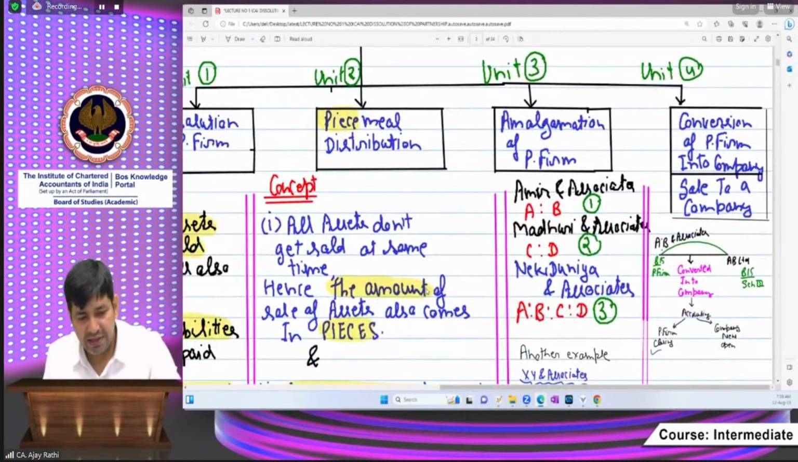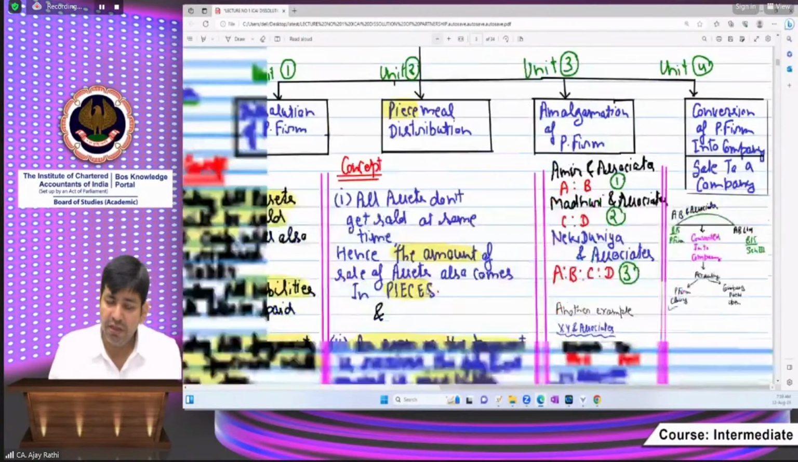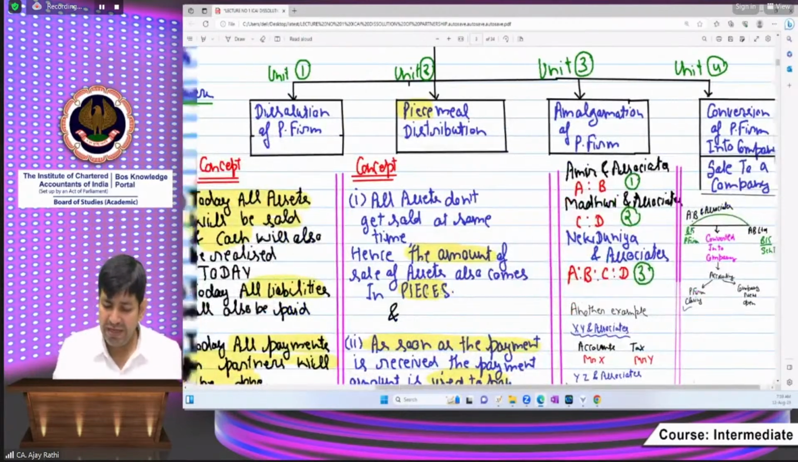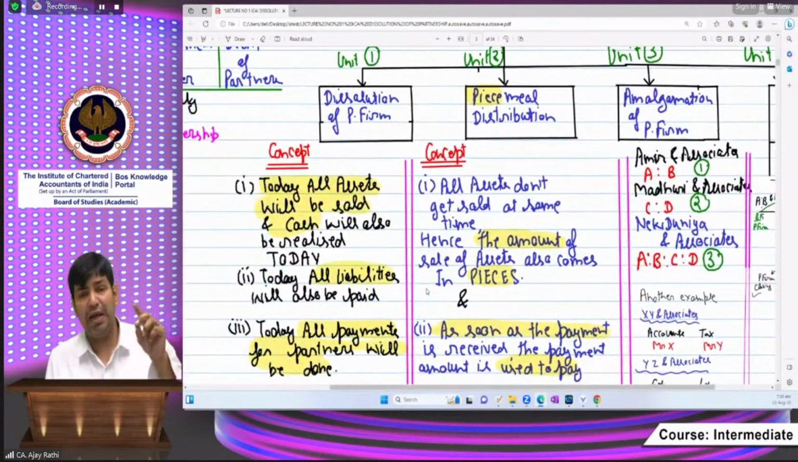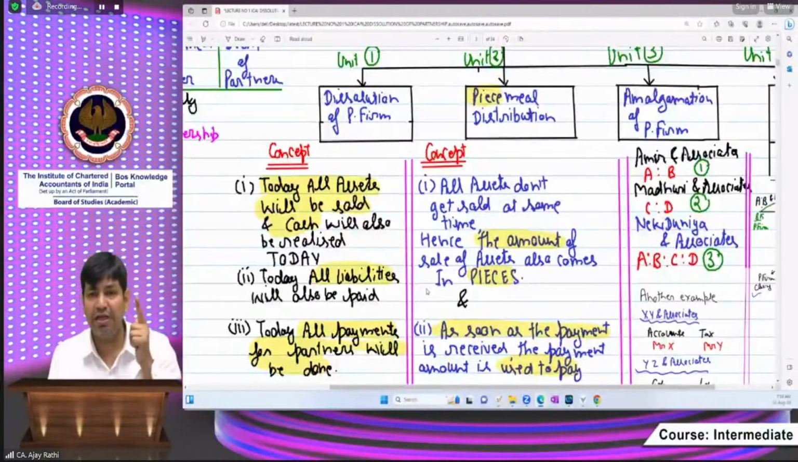Yes, it's clear. Okay, beta. Yes. Now we are moving to the fourth unit. So we took an understanding of the first unit: all the assets and liabilities will be realized and paid on a single date, and after that, all the partners will get their payment on a single date.